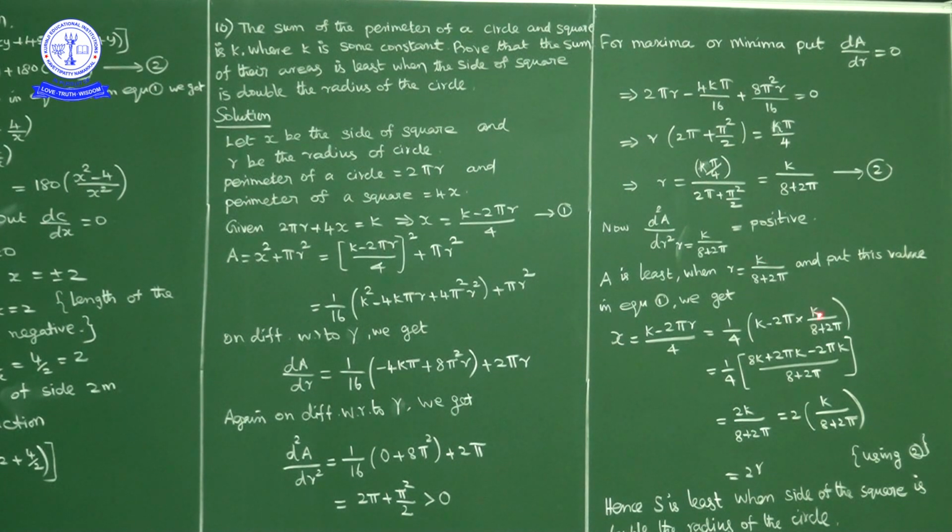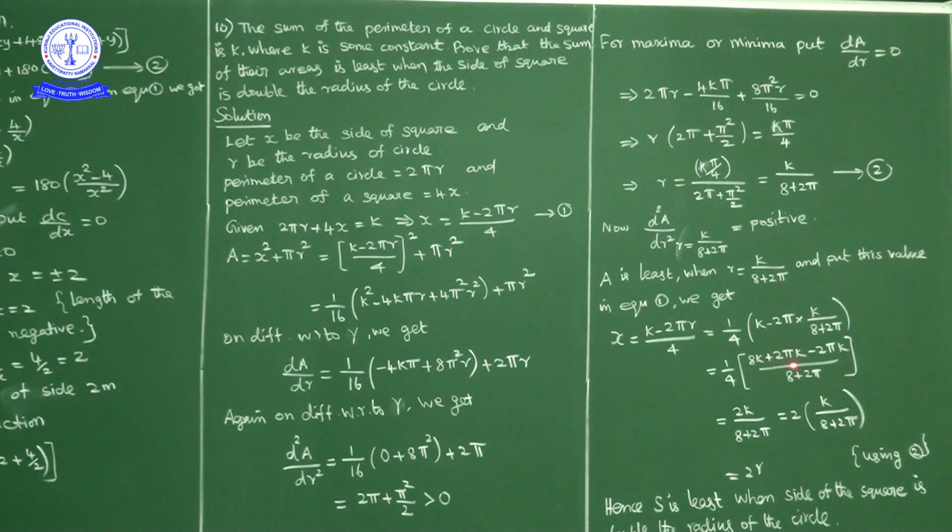R is k upon 8 plus 2 pi. Now if you take the LCM, what do we get? 8 plus 2 pi. So k into 8 plus 2 pi minus 2k pi. Okay. So k into 8 plus 2 pi is nothing but 8k plus 2k pi minus 2k pi plus 2 pi.